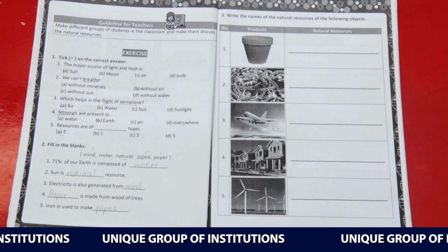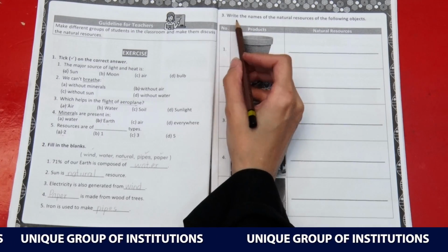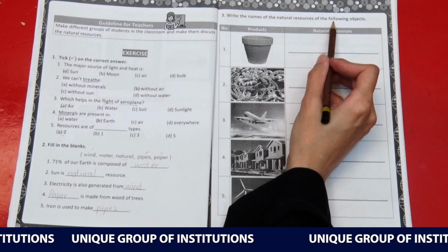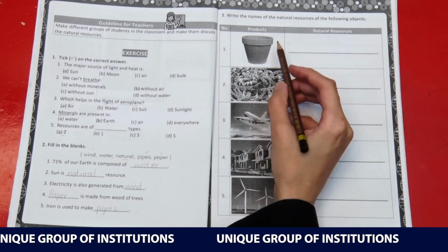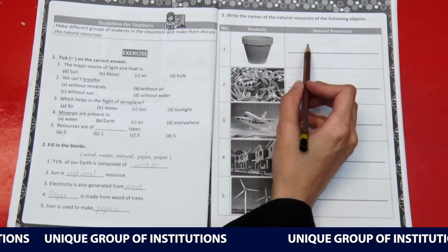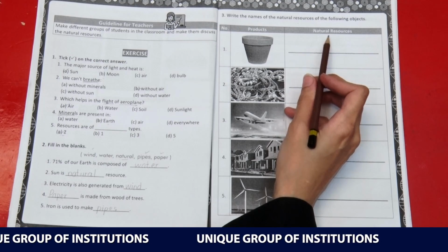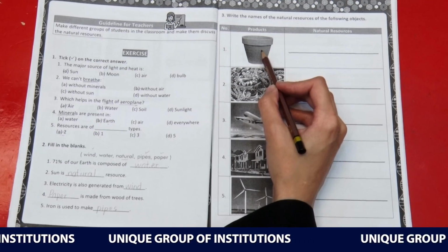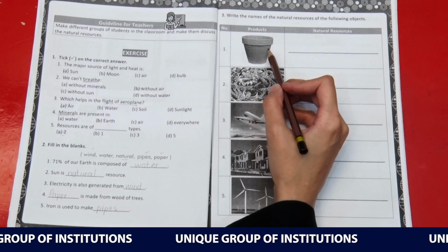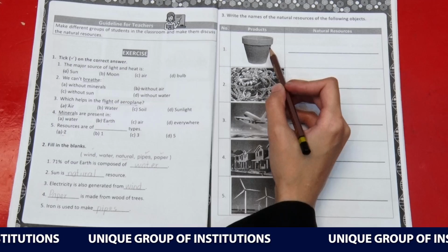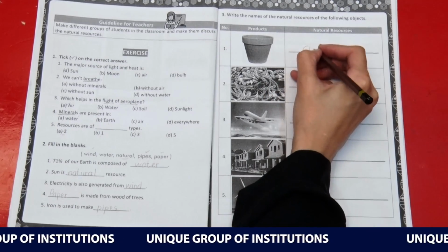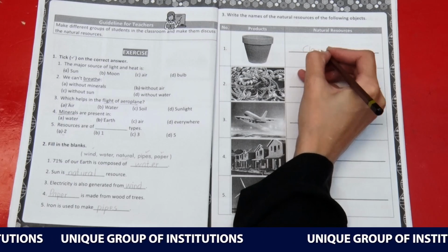Moving on to page number 8. Question number 3. Write the names of the natural resources of the following objects. Here we have been given pictures of different products, and we have to mention which natural resources were used in the formation of these products. The very first picture is of a pot. The pot is made up of two things, clay and soil.